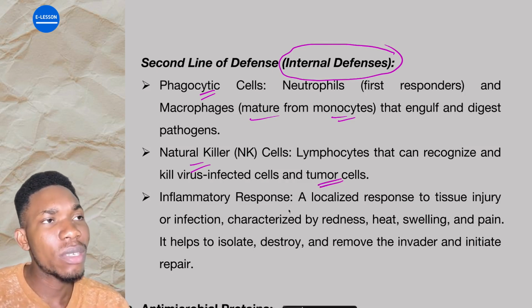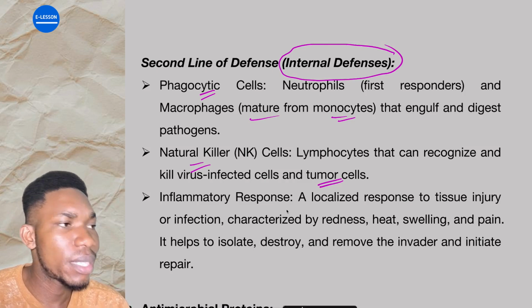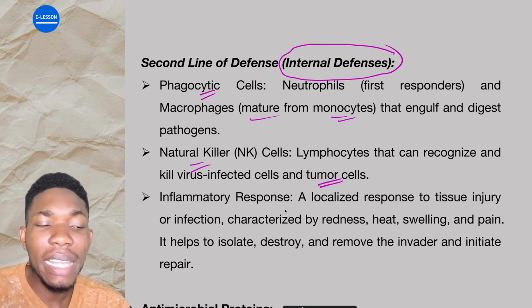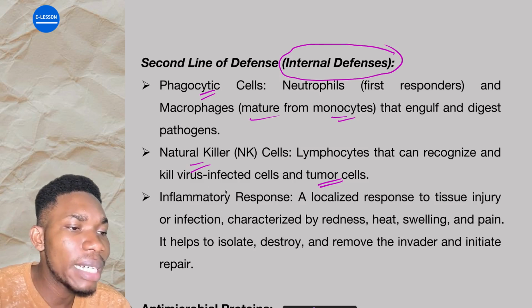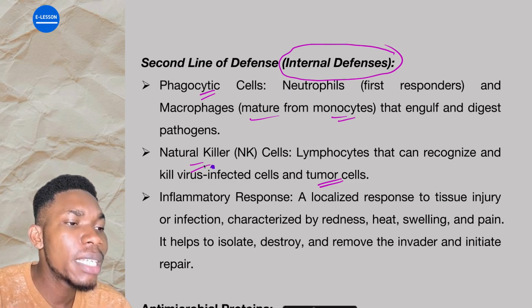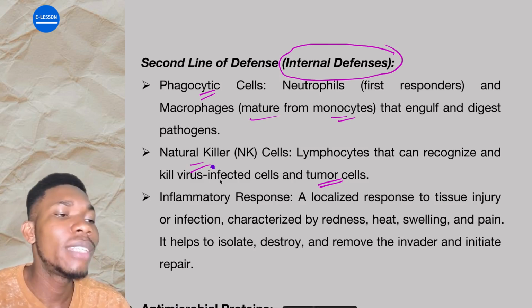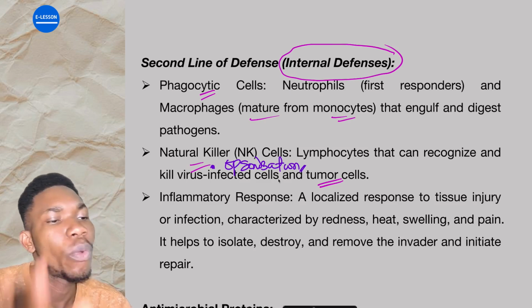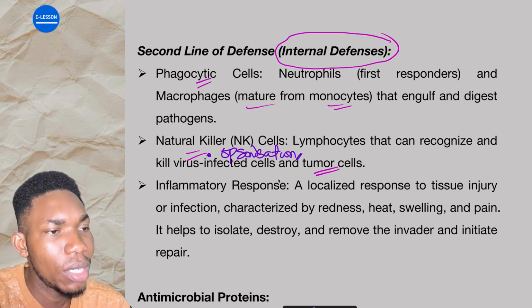Now, there's a process called the activation of the complement system, where some bacterial cells are marked. They mark them, they give them a symbol that this is a bacterial cell, we want you to kill it. The natural killer cells see them and then eat them or kill them. That process is called opsonization, but that is too complex for this quick revision class.